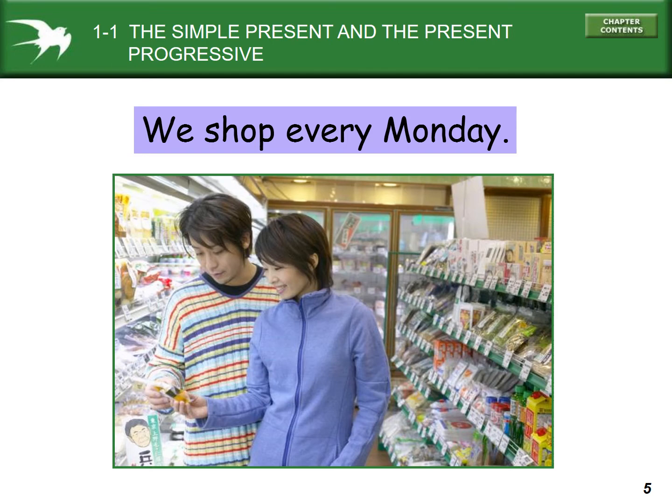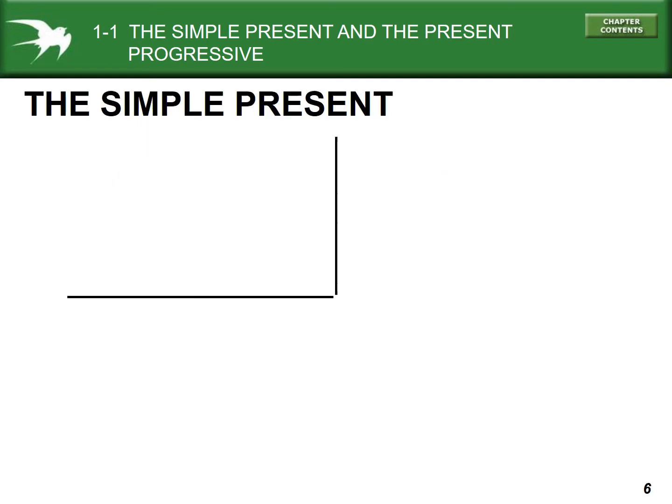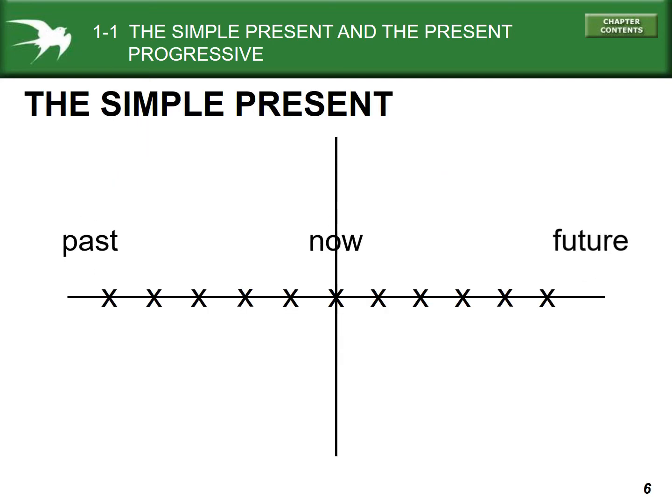Okay, so let's talk about simple present and present progressive. We shop every Monday. What is the verb here? The verb is shop. And we know it should be in the simple present like this because they're talking about something that they do every Monday. It's a habitual action. So the simple present in this case has a meaning from the past until the present, and which will continue into the future.